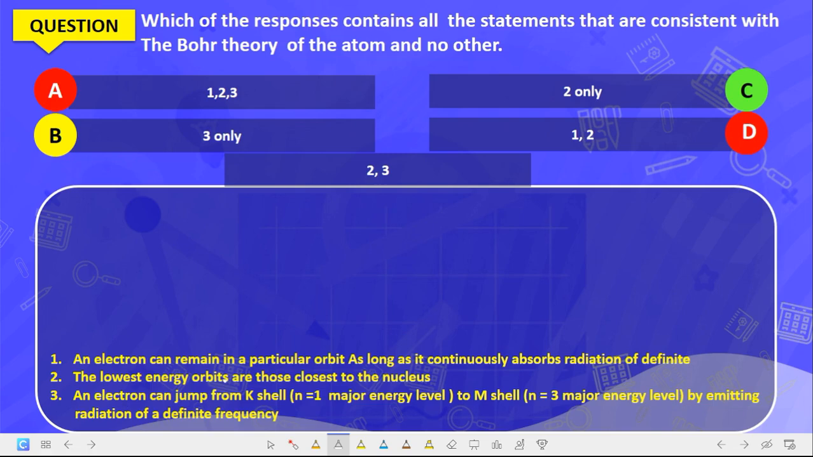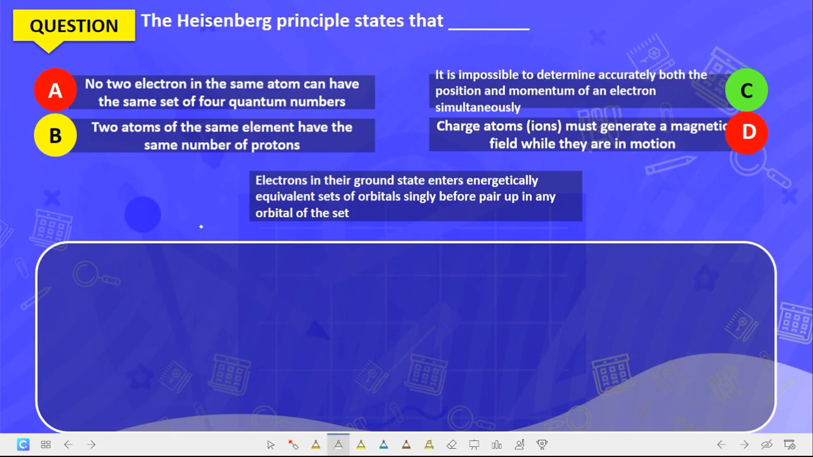Now, the lowest energy level orbits are those closest to the nucleus. That is correct. Now, an electron can jump from K, which is n equals 1 major energy level, to M shell, n equals 3, by emitting radiation. No. If it is jumping from a lower energy level, n equals 1, to a higher energy level, n equals 2, it does that by what? Absorbing radiation. Okay? So the only correct option here is what? 2, which is 2 only. Okay? The Heisenberg uncertainty principle states that it is impossible to determine accurately both the position and the momentum of an electron what? Simultaneously. That is the correct answer.